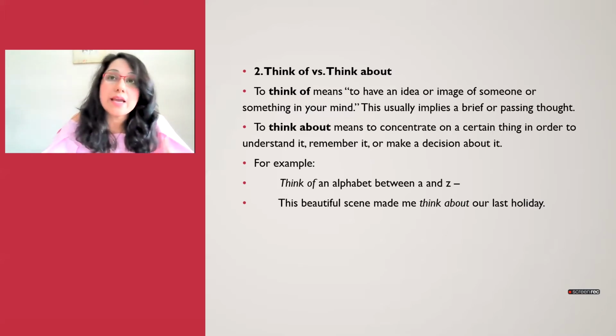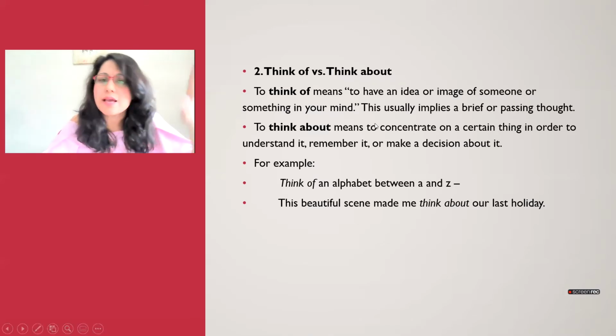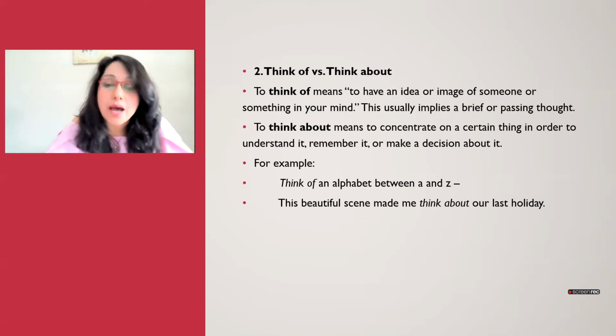Or let's say I give you an option and say, okay, think about it. Again, I want you to make a decision. Oh, let's go to Switzerland. And you're like, I'm not sure. Oh, come on, think about it. It's not that bad. I am asking you to think about something so that you can make your decision. So that's how you have your think of: an image of someone or something in your mind. And when you say think about, you're concentrating on something, trying to remember something, or making a decision.